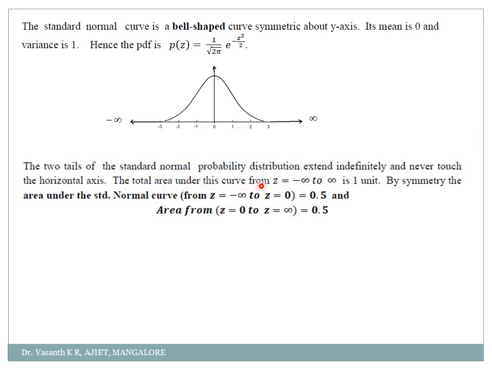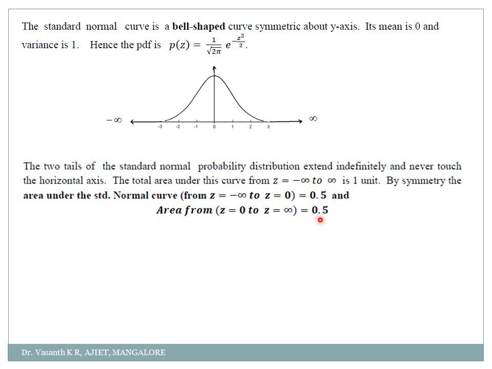The total area covered under this curve, from minus infinity to plus infinity, has the total value of 1. Remember, I told you one thing: the total value of the probability is always how much? It is always equal to 1. So from minus infinity to plus infinity, if I add, the probability value will always be equal to 1. So from minus infinity to 0 it will be 0.5, that is, half of that, and from 0 to infinity it will be 0.5.